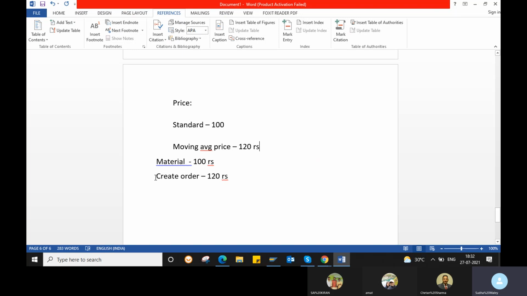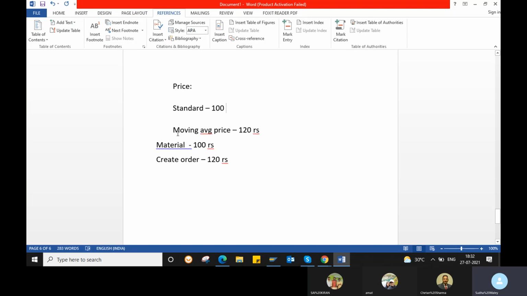So when you're creating a purchase order, whatever the price is there, it will automatically update in your material master. That is your moving average price. But if it is a standard price, it will not change. The 100 will be constant. Whether the price is increasing or decreasing through the order, the material price will not change. It is just a constant 100 rupees in your system. Whatever the difference is, it will go to separate accounts.